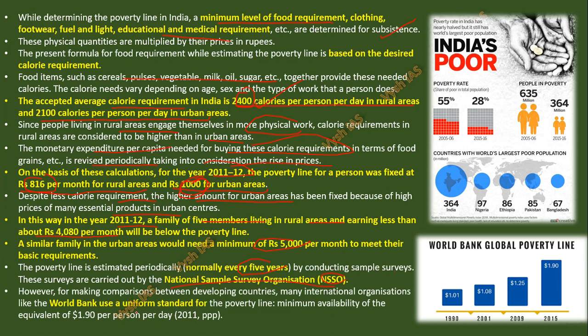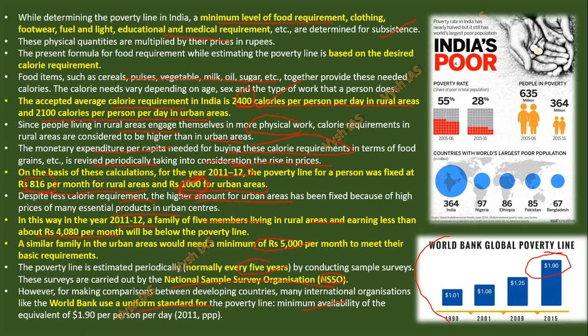Now the World Bank, as I told, uses a standard line. Similar to this, they also have a minimum availability of the equivalent of $1.90 per person per day. In 2011, this is what they calculated. They keep revising it; you see 1990, 2001, 2009, 2015. As of the latest one, it is $1.90. If you have this, then you are above the line and not poor. Below that, you are in absolute poverty.